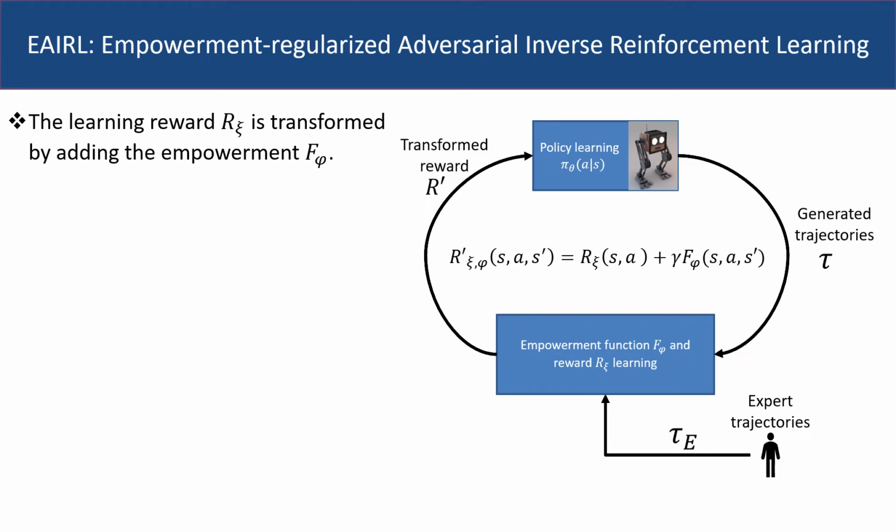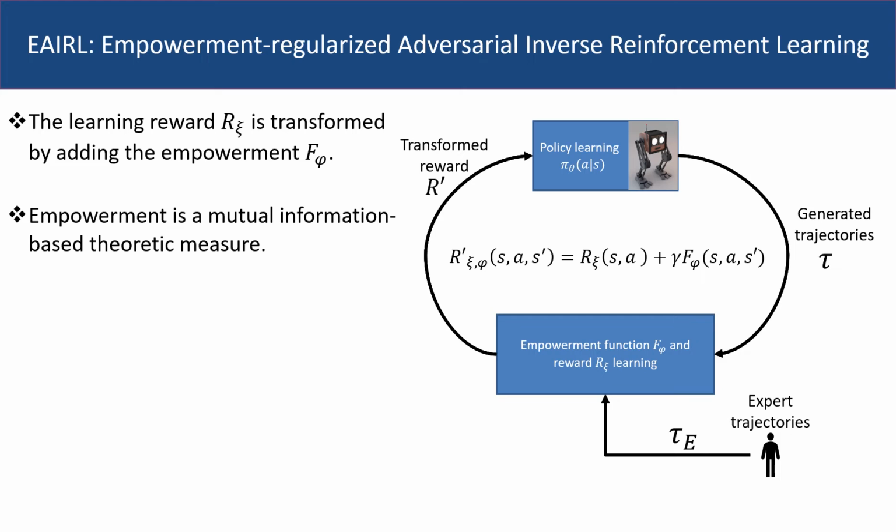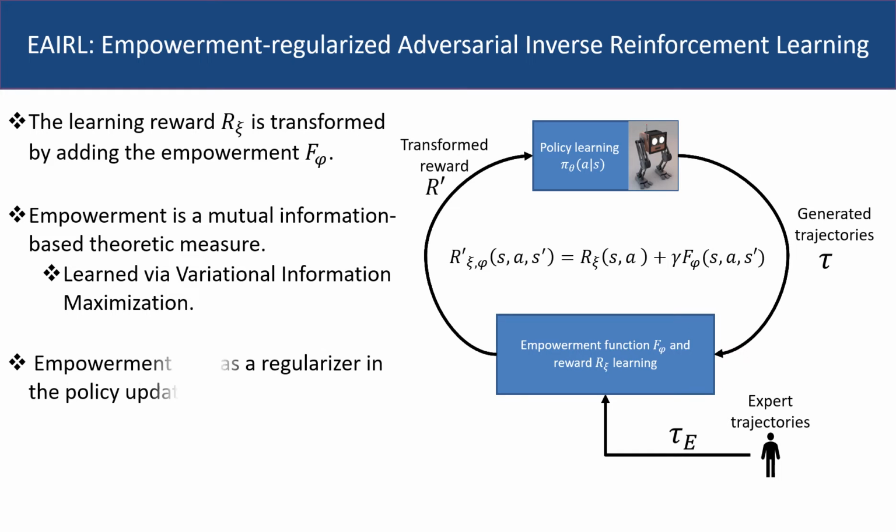Our method transforms the reward by adding an empowerment-based potential function. Empowerment is a mutual information-theoretic measure. Given a state, it quantifies the extent to which an agent can influence its environment. Our method learns empowerment through variational information maximization in parallel to learning the reward and policy from expert data. The empowerment acts as a regularizer in our policy update objective function.